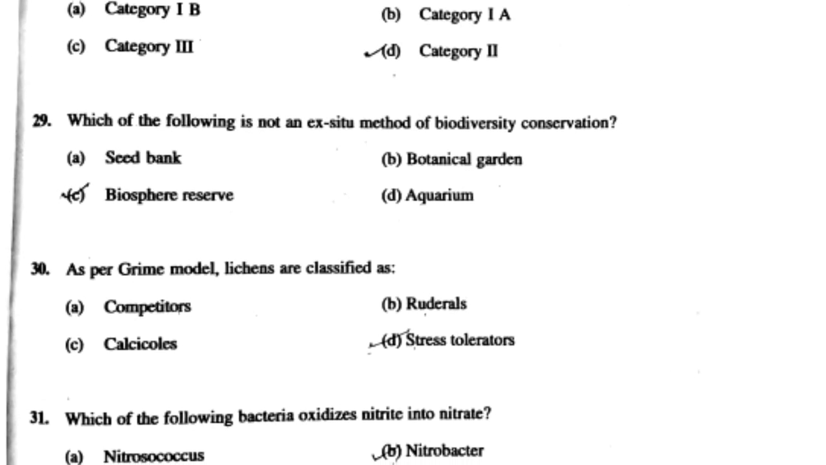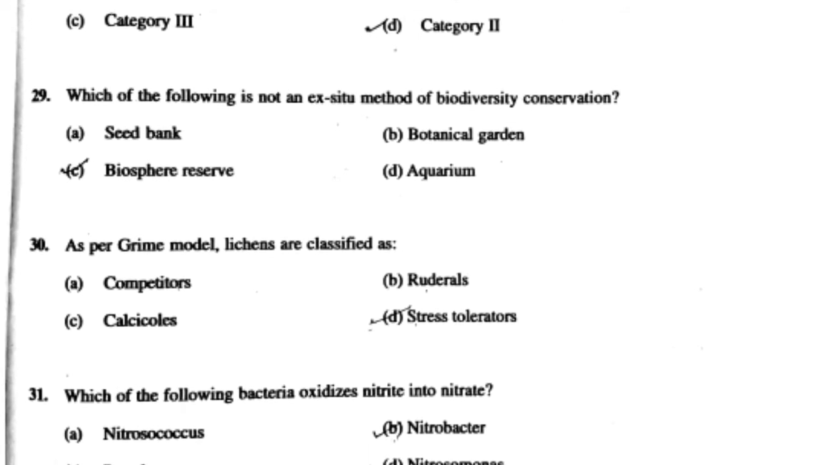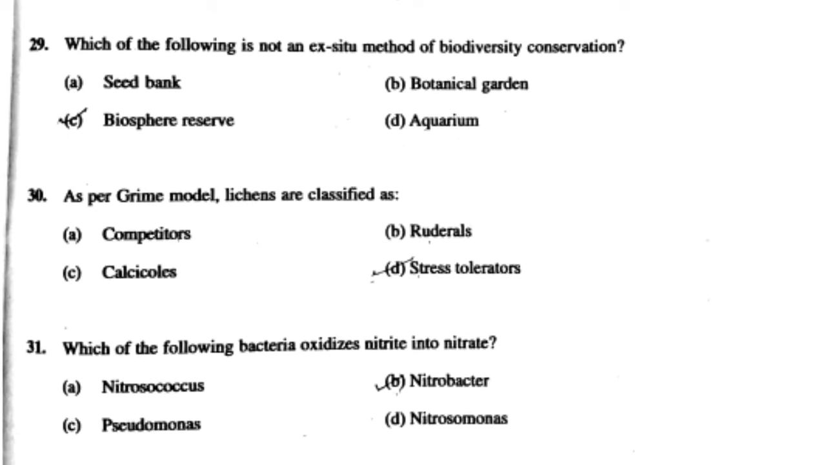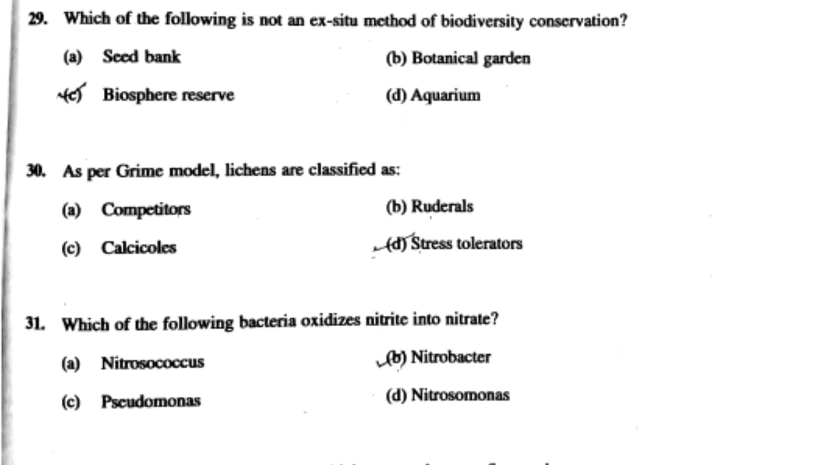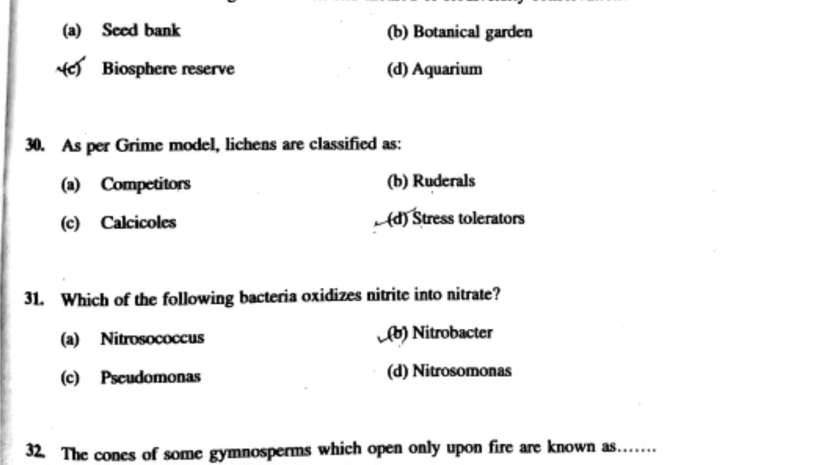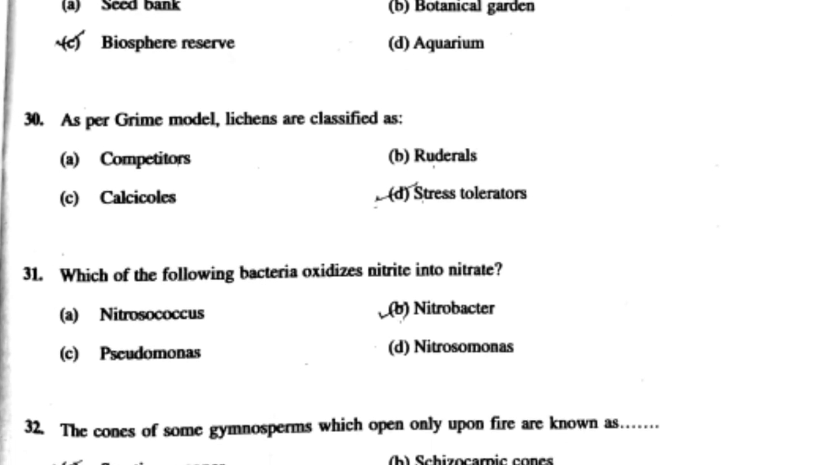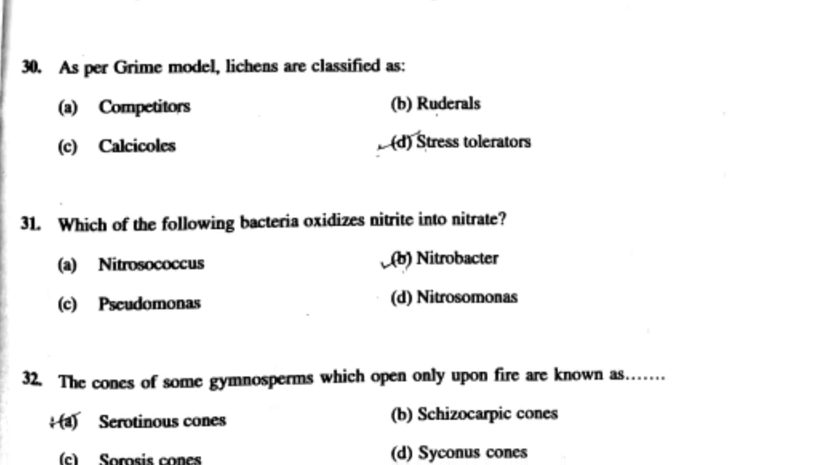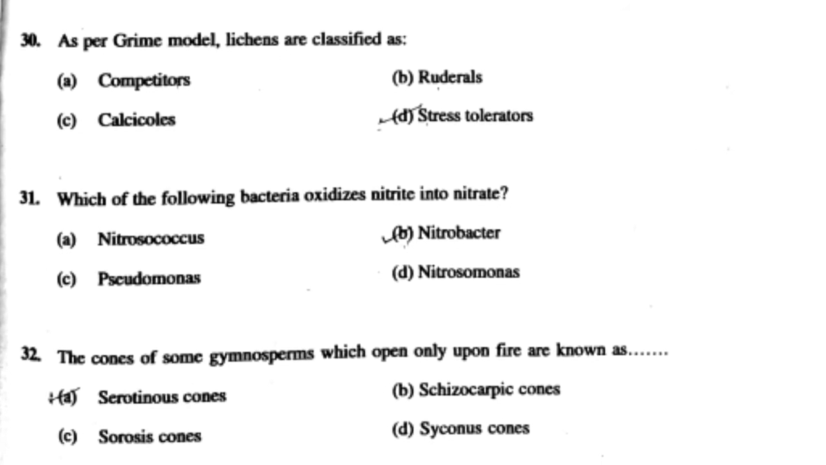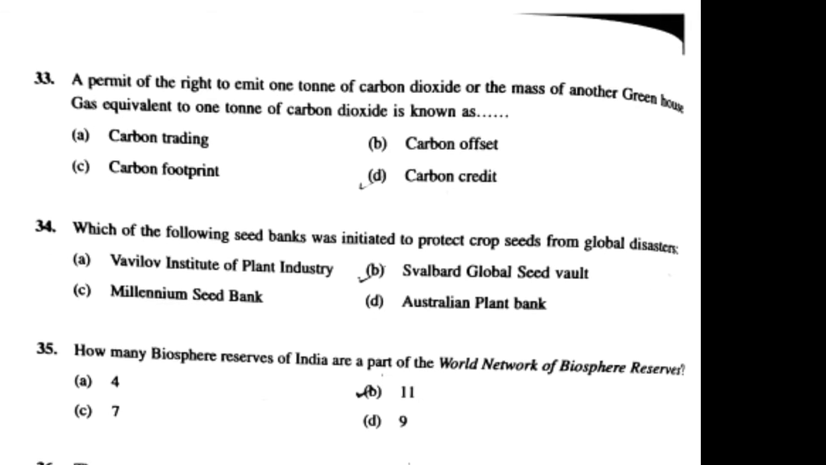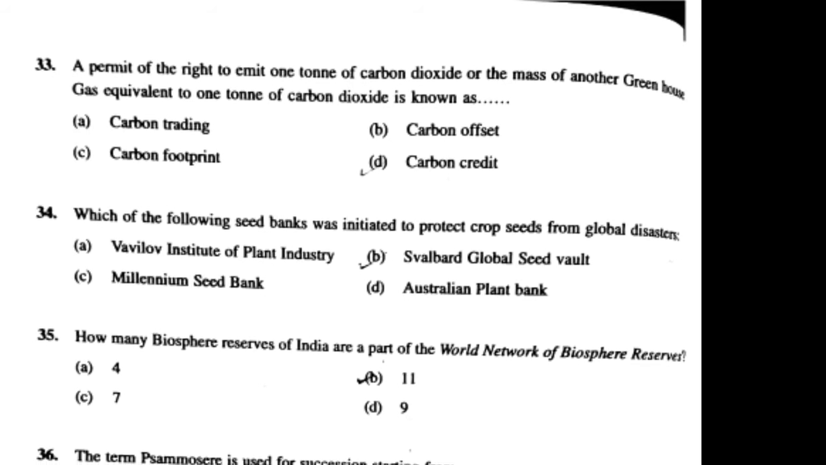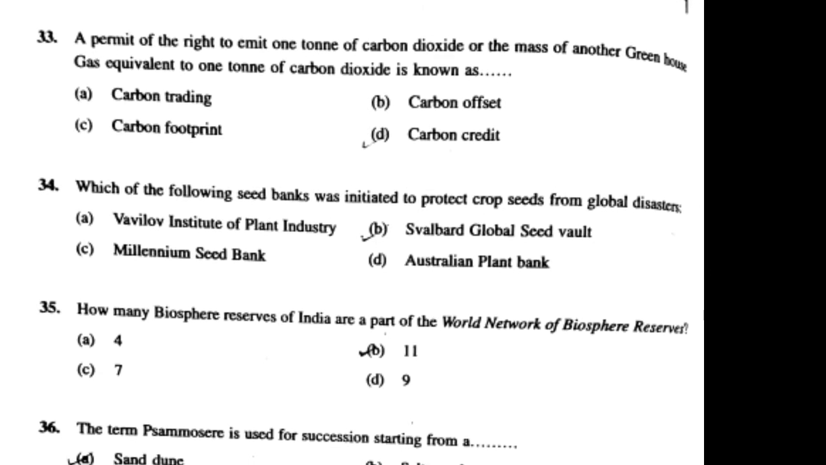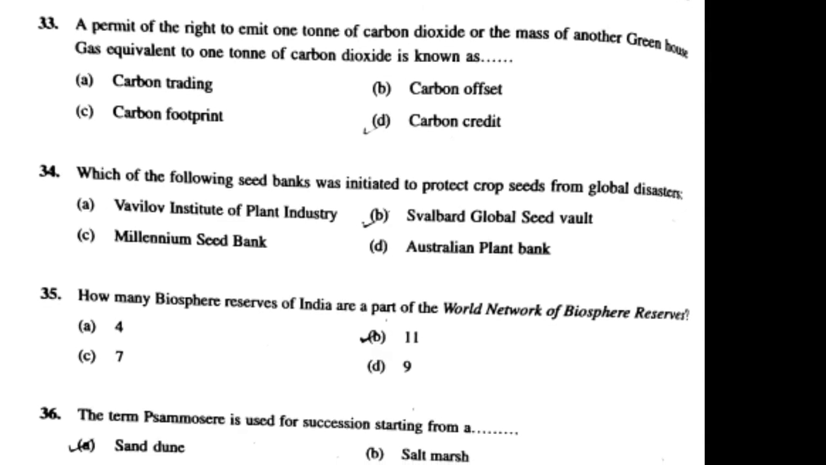Answer is stress tolerators. 31st question is, which of the following bacteria oxidizes nitrite into nitrate? Answer is Nitrobacter. 32nd question is, the cones of some gymnosperms which open only upon fire are known as serotinous cones. 33rd question is, a permit of right to emit 1 ton of carbon dioxide or mass of another greenhouse gas equivalent to 1 ton of carbon dioxide is known as?